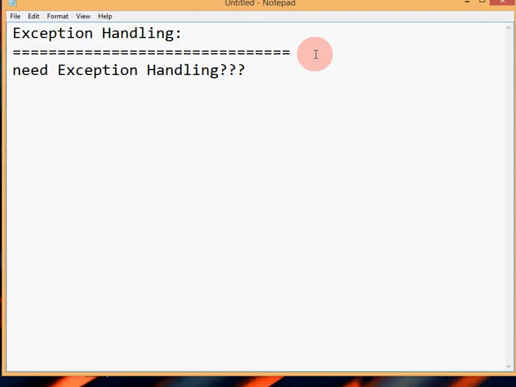Here there is a chance that the end user will pass a wrong value, either knowingly or unknowingly. Due to this, the program execution will be terminated abnormally in the middle of the program. So if it terminates abnormally, we will lose all the previously entered values and the transaction.